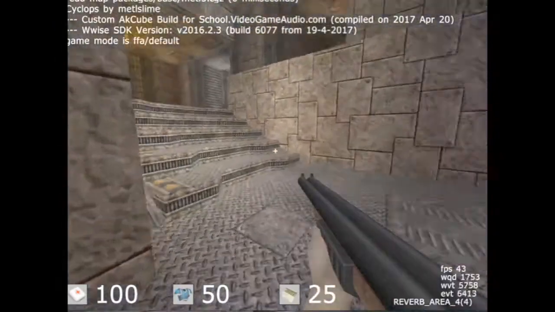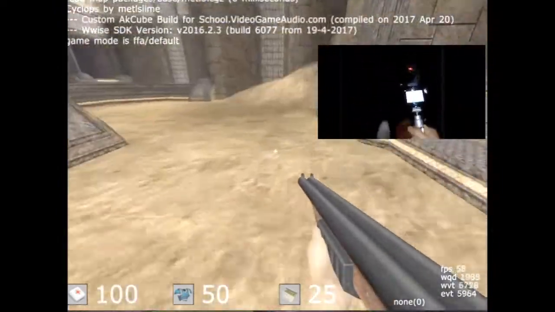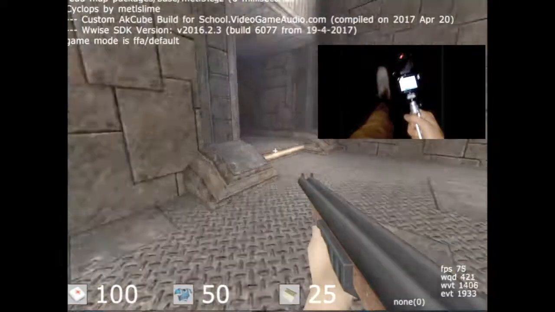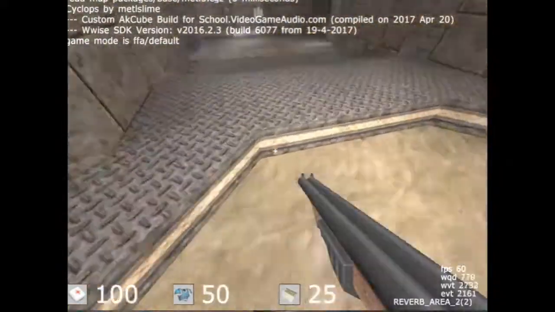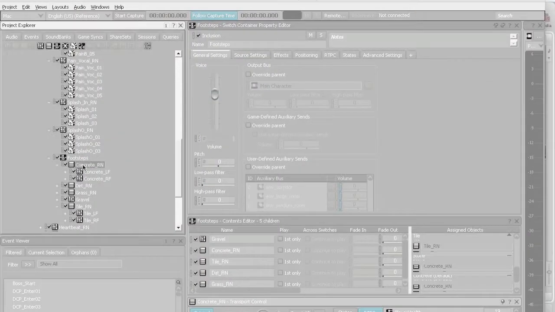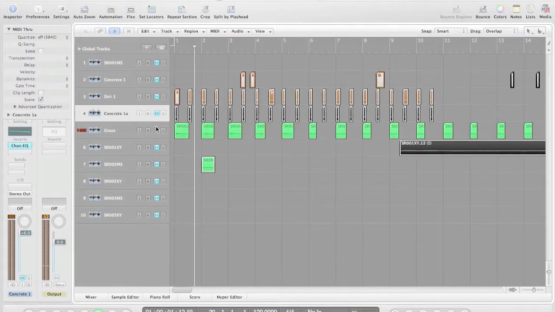I started with footstep sounds, which I had to record early in the morning to minimize the amount of ambient noise. I used a Zoom H2 to record the footsteps on concrete, grass and dirt surfaces, and then added the sound files into random containers in Wwise, sequencing left and right footsteps one after the other, so that they would be played in random order, helping to make sure that no two footsteps sounded the same.